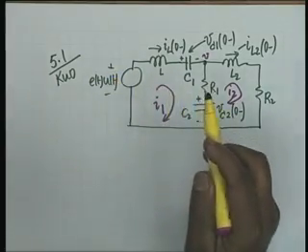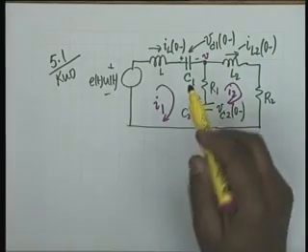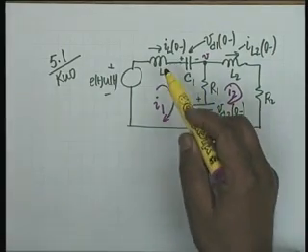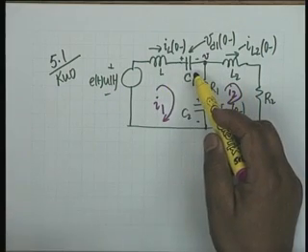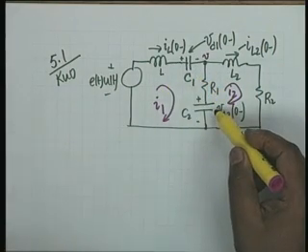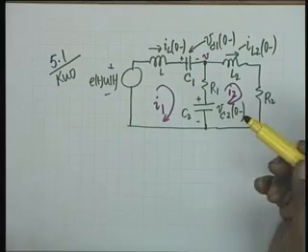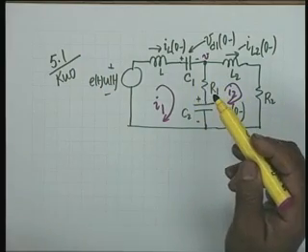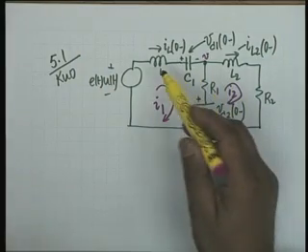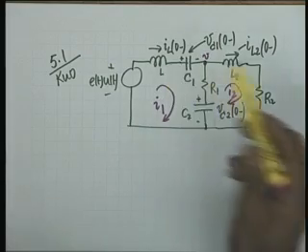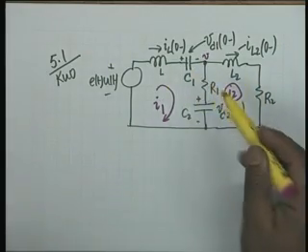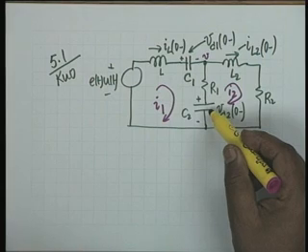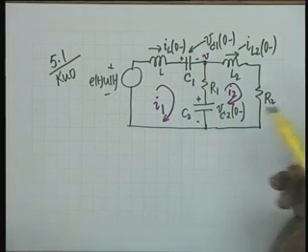There are three other sources: one for the inductor initial current, one for the capacitor initial voltage, and the third for the second capacitor initial voltage. As you know, the inductor current acts as a current source and the capacitor initial voltage acts as a voltage source, but we shall take care of them while writing the equations.